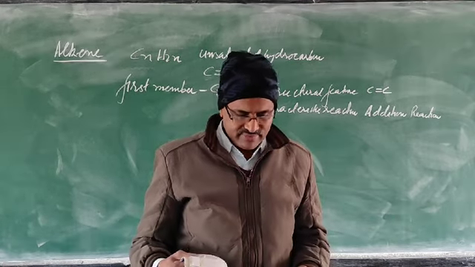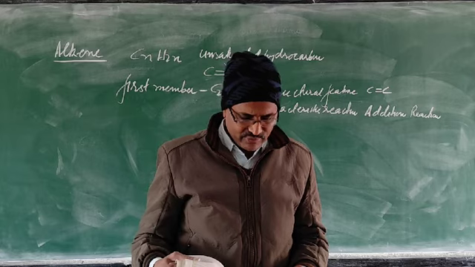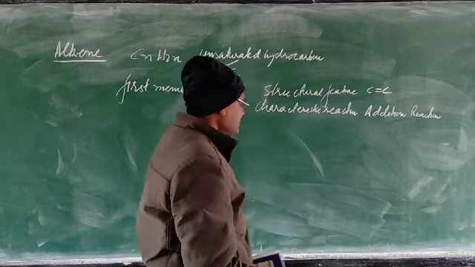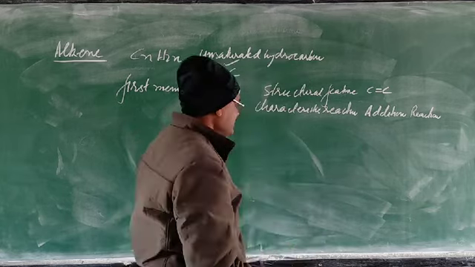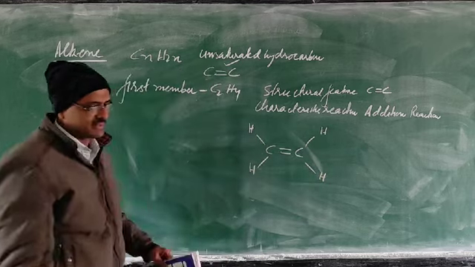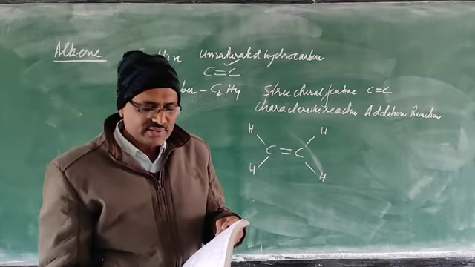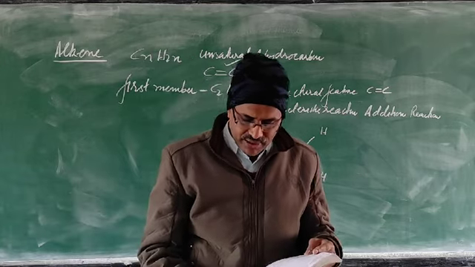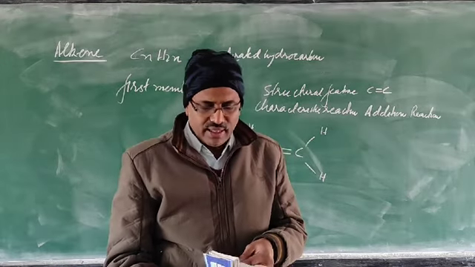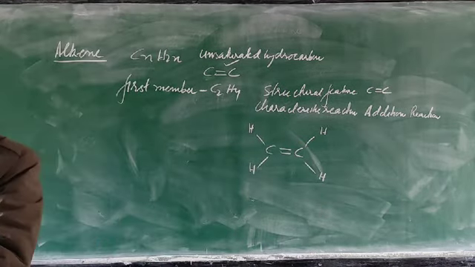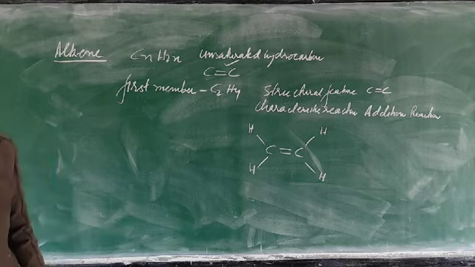Nomenclature you have already studied, so just go through it. And in structure, you can mark the most important structural formula of ethene. This structural formula is very important and is asked many times in the board paper. So when it is asked for the structural formula of ethene, write this structure. Now the preparation is removed from the syllabus, so no need to study it. Physical properties are also removed. Next is chemical properties, which we have to study. So we are going to take the chemical properties of ethene.